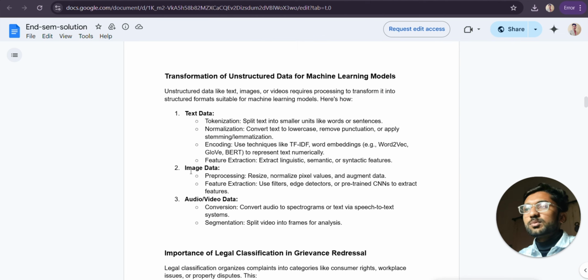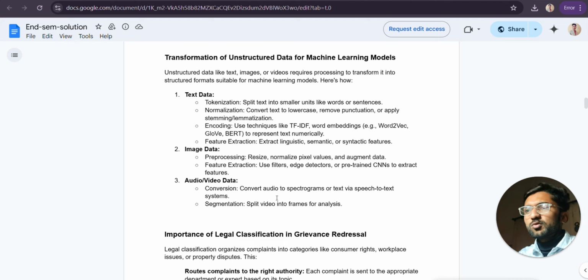And how is the image pre-processed? We need to fix the size, resize, and normalize the pixel values. So this comes under image pre-processing. For feature extraction, use filters, edge detectors or a pre-trained CNN. And for audio pre-processing, we need to convert the audio into text. At that time we can use the Google Speech API to convert the audio to text.